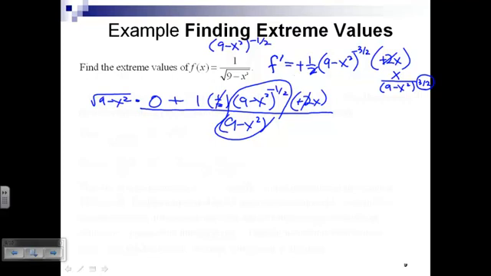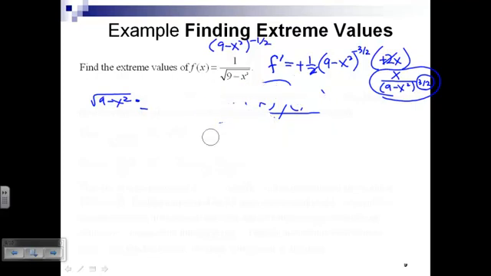Okay. With my simplified version, are there any values of x that are going to make that derivative either undefined or equal to 0? 0, negative 3. Okay, 0 makes the derivative 0. Negative 3 makes that derivative undefined, but the function doesn't exist at negative 3 either. 3 makes that derivative undefined, but the function doesn't exist at positive 3 either.